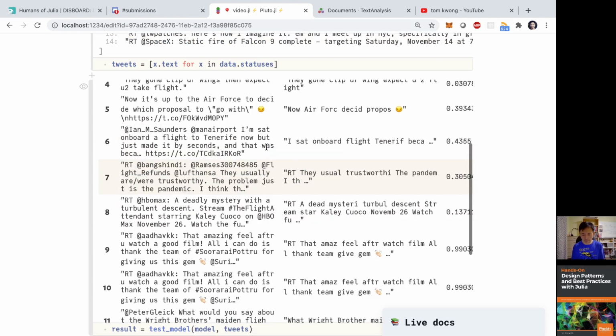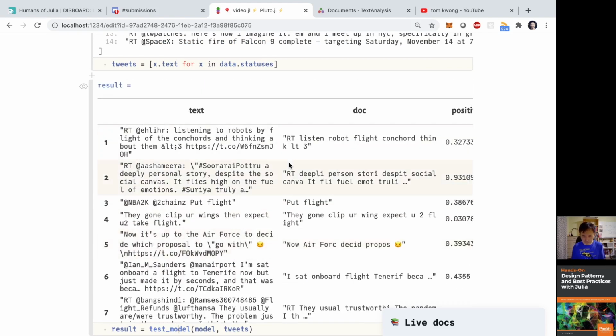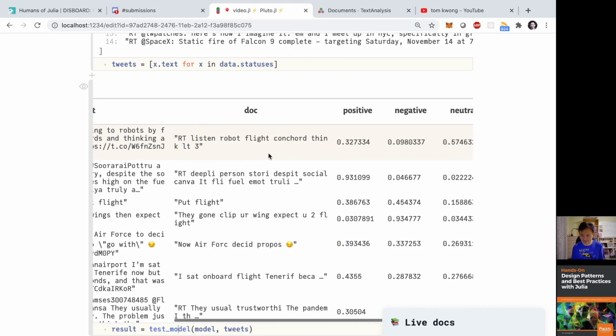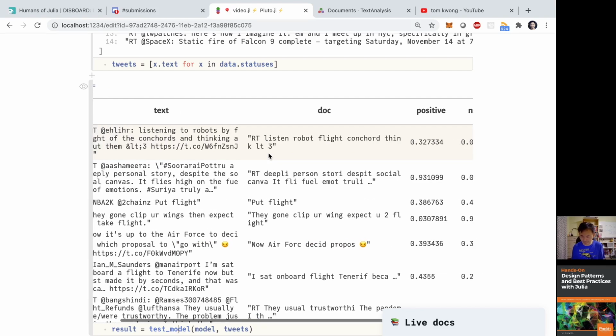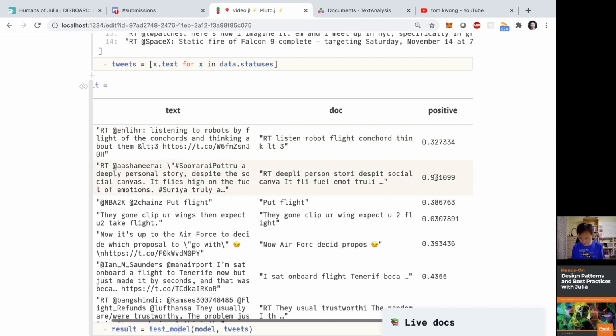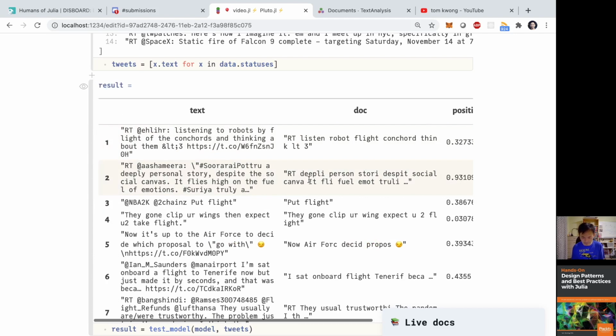And so I can now see how good they are, right? For example, "listening to robots by Flight of the Conchords and thinking about them." Okay, not so sure about that. Maybe neutral. Yeah, that's more like neutral according to the classifier. The second record is very positive. Let's see what it says.